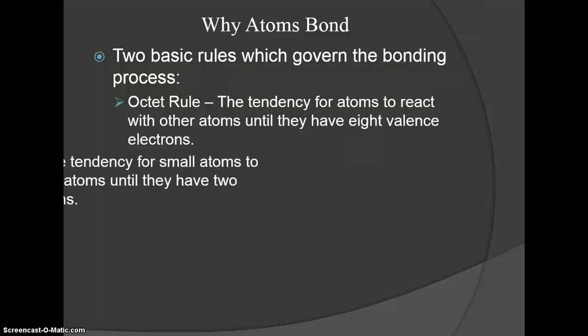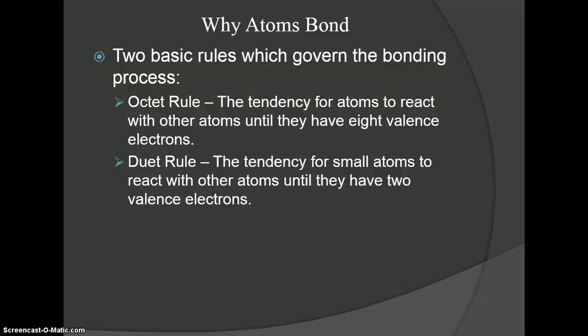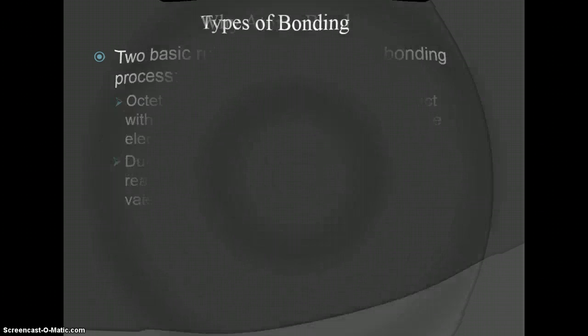There are a few atoms that follow what's called the duet rule. Hydrogen, helium, lithium are kind of these small atoms. Hydrogen and helium are kind of the main ones we'll focus in on, and they only need 2 valence electrons instead of 8, basically because they reside only on energy level 1, which can only handle 2 valence electrons. Hydrogen is really the only one we're concerned with here because helium's already full, so it's kind of irrelevant. Hydrogen is the main one that we're going to focus on needing 2. So anytime we draw hydrogen, that's what we'll deal with.